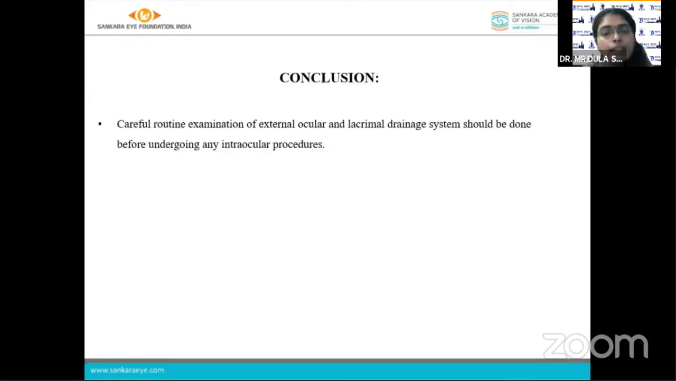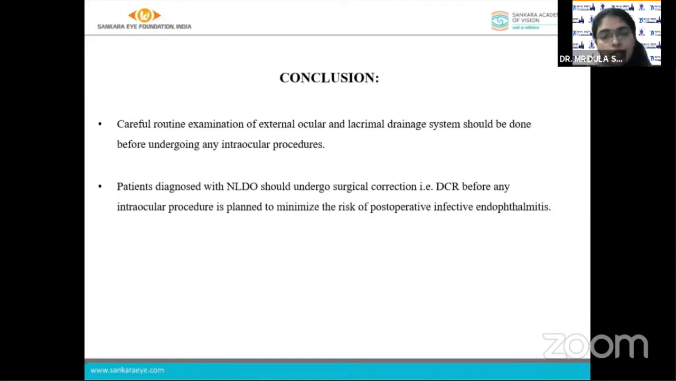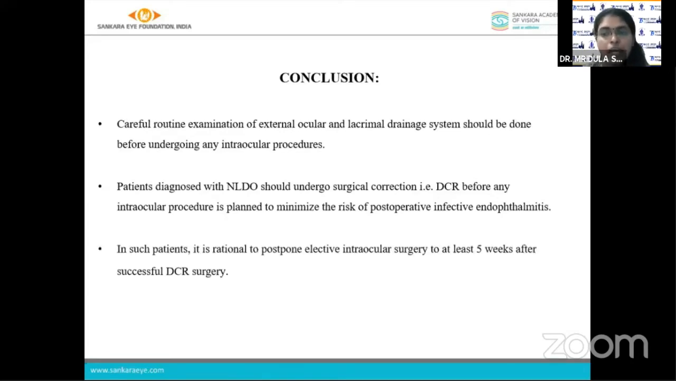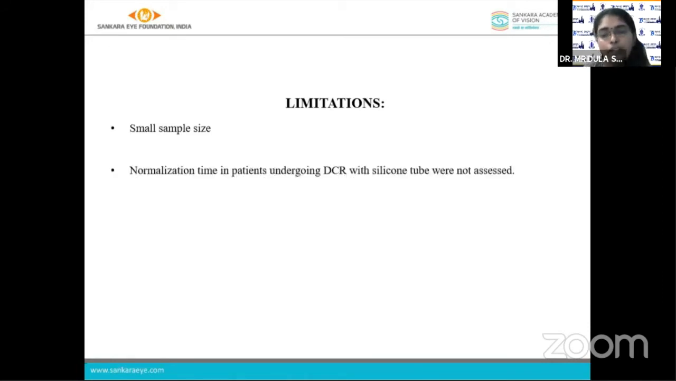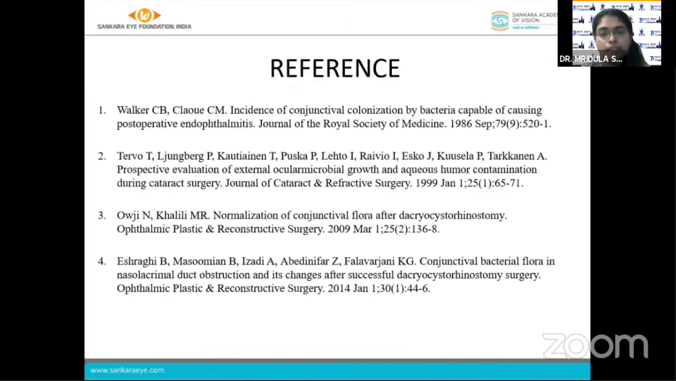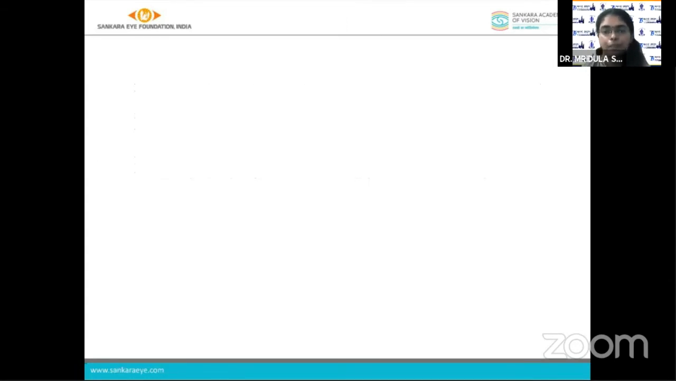To conclude, careful routine examination of the external ocular and lacrimal drainage system should be done before undergoing any intraocular procedure. Patients diagnosed with NLDO should undergo surgical correction before intraocular surgery is planned to minimize the risk of postoperative infective endophthalmitis. In such patients, it's rational to postpone elective intraocular surgery to at least 5 weeks after successful DCR surgery. The study's limitations were small sample size, and normalization time in patients undergoing DCR with silicone tube intubation was not assessed. These are my references. Thank you.